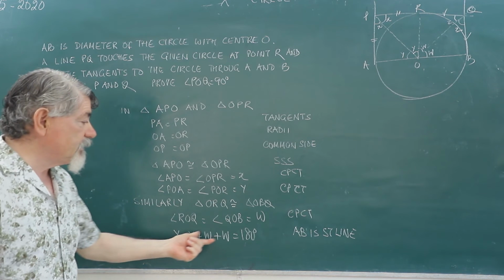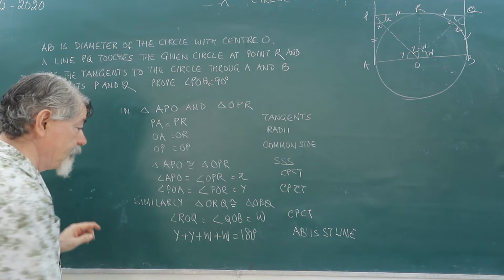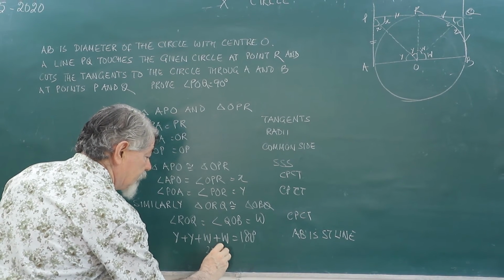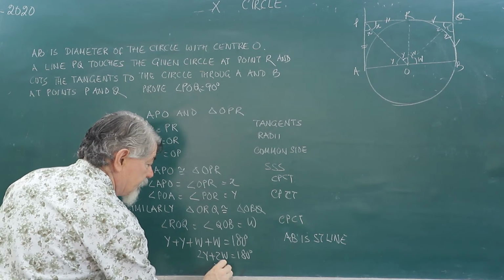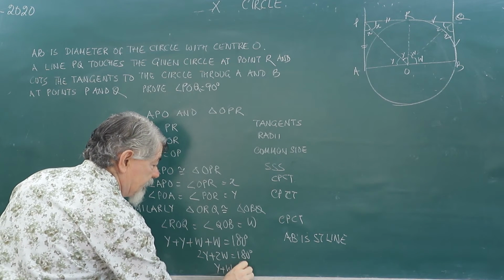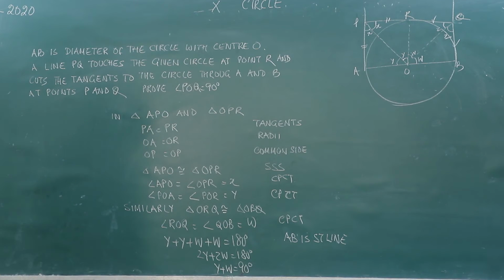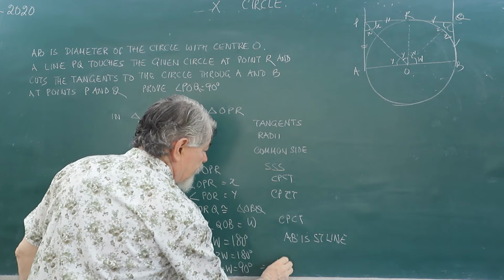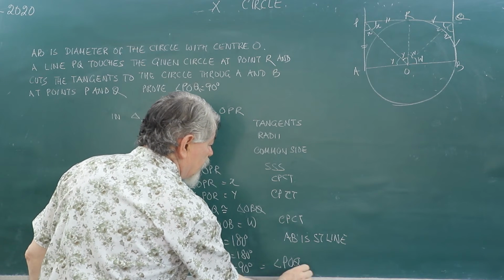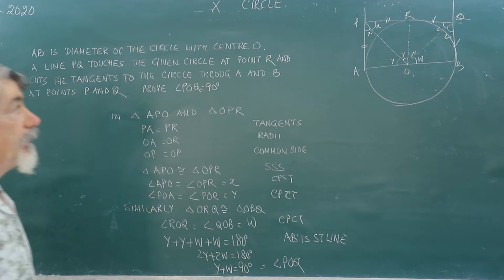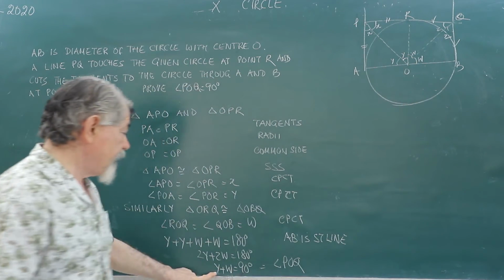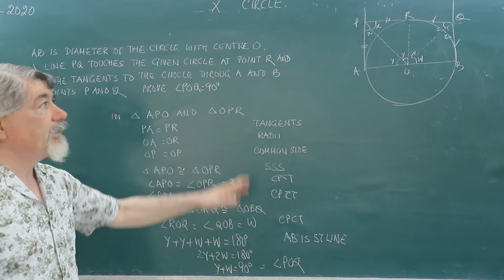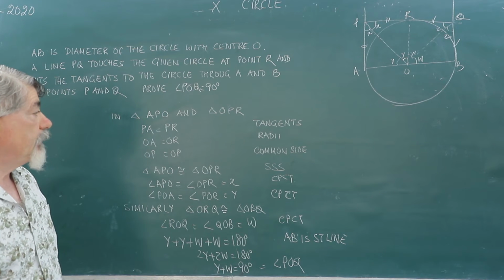So the sum of all these angles will be equal to 180 degrees. That means 2y plus 2w will be 180. That means y plus w will be equal to 90. And y plus w is what? That is angle POQ. We have to prove POQ to be equal to 90 degrees. So POQ is y plus w, and y plus w is how much? 90 degrees. So angle POQ is of 90 degrees.